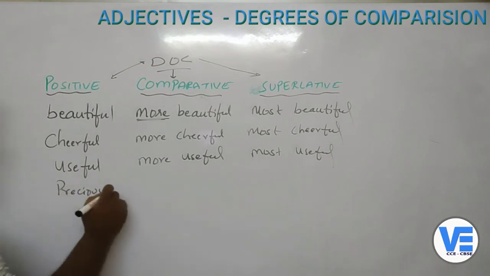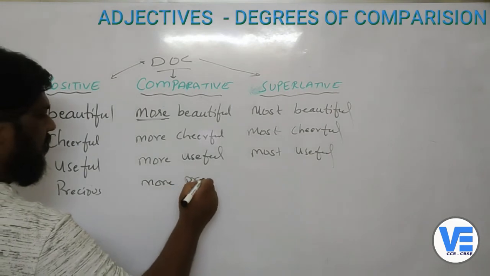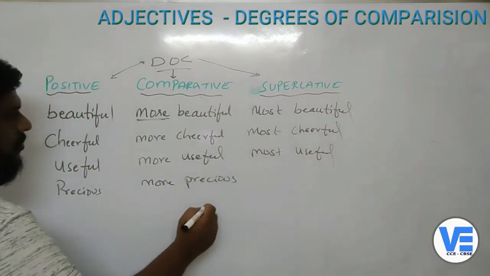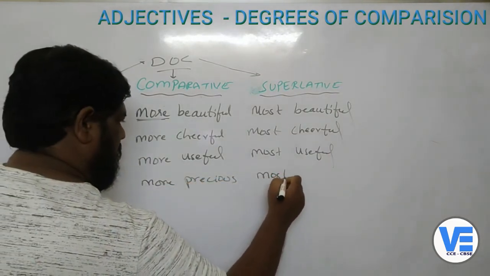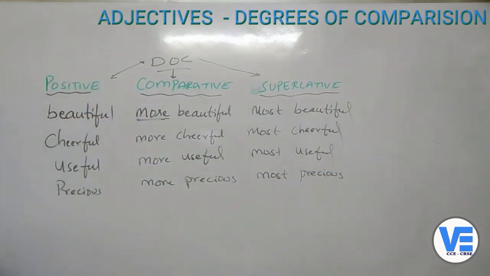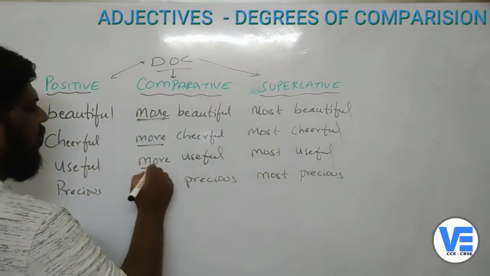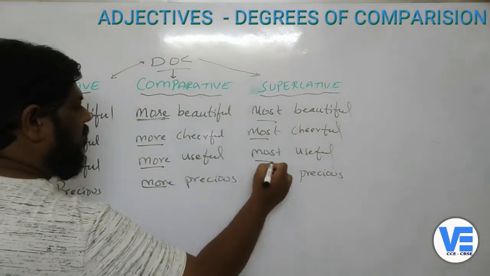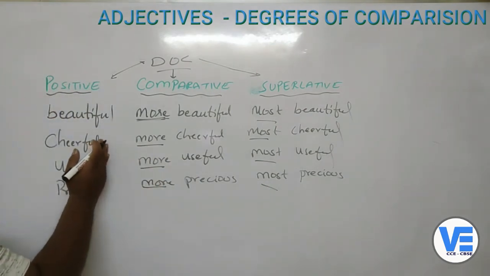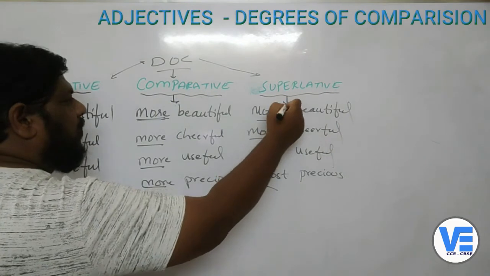Precious, which is very, very valuable. So here we can write more precious, most precious. So like this, we are using more and most to make these positive degrees of comparison into comparatives and superlatives.